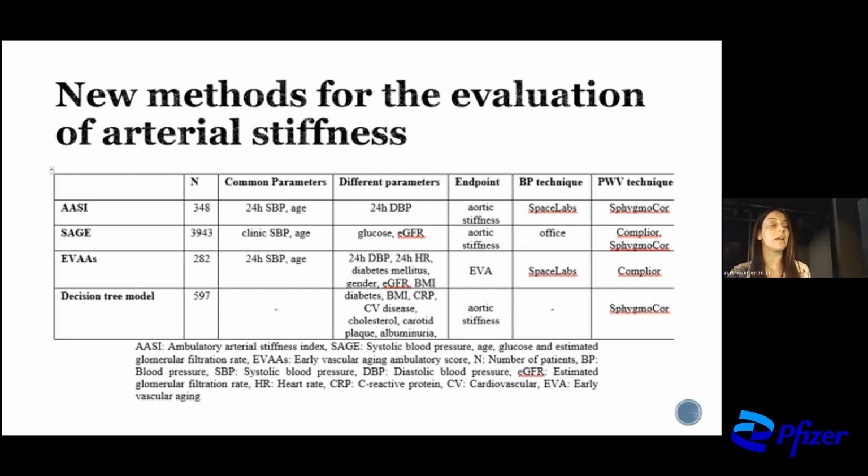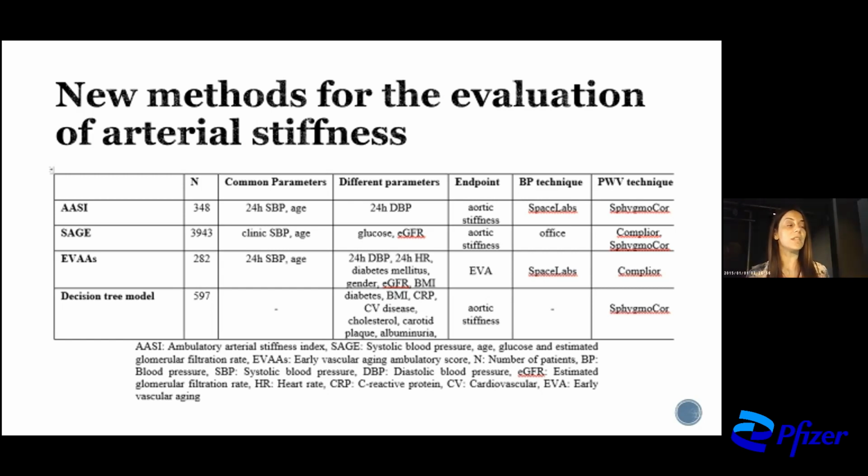And of course, I can't close this lecture without saying two words about the other scores. We have seen ASI, we have seen early vascular aging ambulatory score, and we have other two scores, which are the SAGE and the decision tree model. The SAGE score uses clinic systolic blood pressure, age, glucose, and eGFR in order to calculate the aortic stiffness simply. The problem here is that they use clinic systolic blood pressure, and we have seen that the clinic systolic blood pressure can't reflect arterial stiffness as importantly as 24-hour blood pressure does.